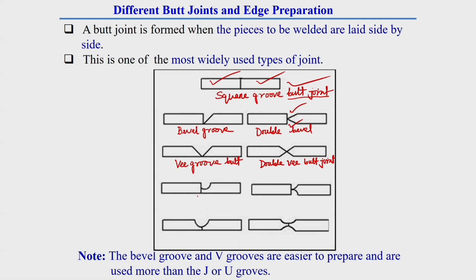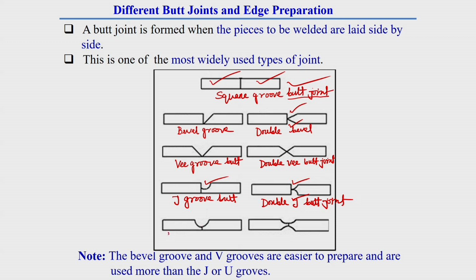Similarly, as a J shape is made, or J edge preparation is made here, it is called J groove butt joint. As this J is put on both top and bottom side, it is called double J butt joint. So in this way, depending upon the edge preparation and type of joint, there can be different types of welding joint within the butt welding category itself.